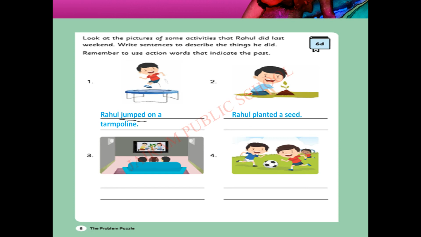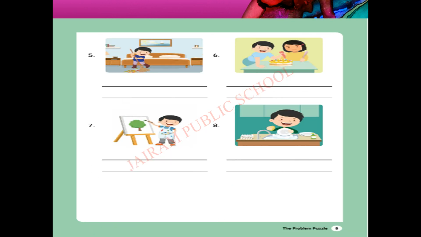Rahul planted a seed. Rahul watched a movie. Play is the action here, so played. Rahul played football. Here he is cleaning, so clean is the action word. Rahul cleaned his room. Here he is baking a cake, so bake plus ed. Here check, children, a silent e comes, so we added only d. Bake, B-A-K-E is the spelling of bake. Bake plus d only we have added.